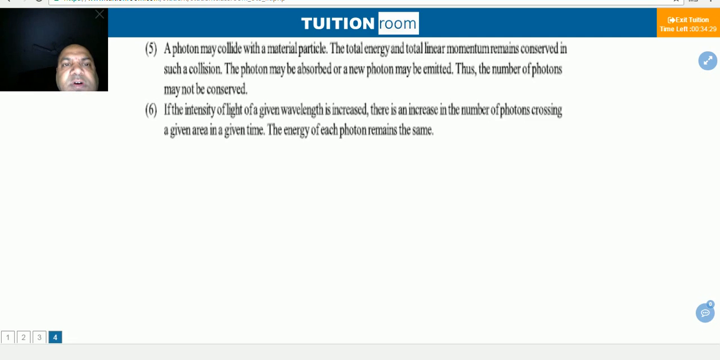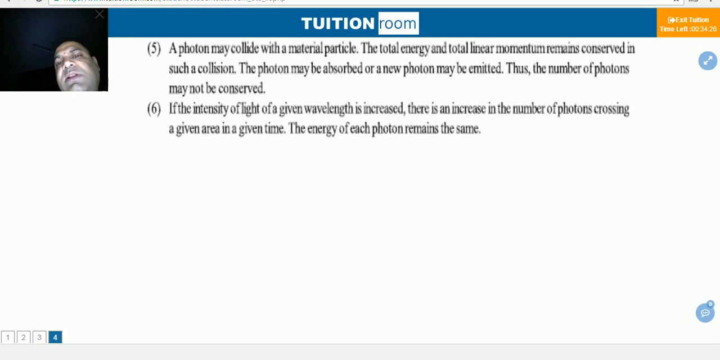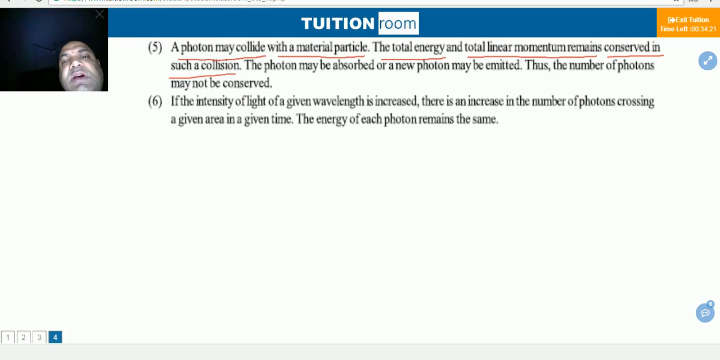What is it saying? A photon may collide with a material particle. The total energy and total linear momentum remain conserved in such a collision. The photon may be absorbed, a new photon may be emitted, but the number of photons may not be conserved.